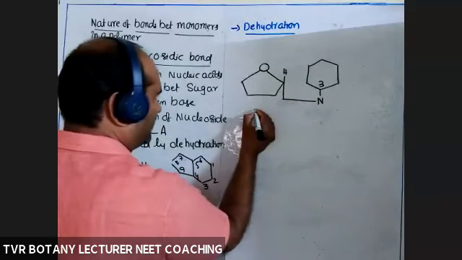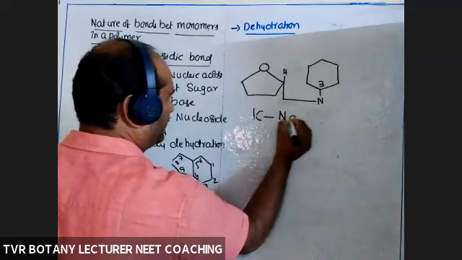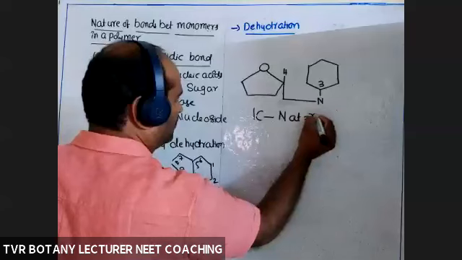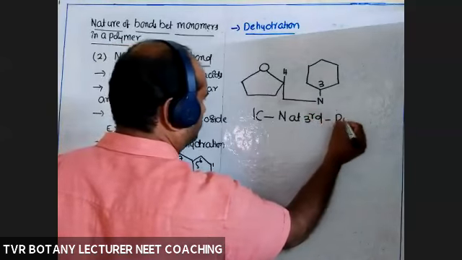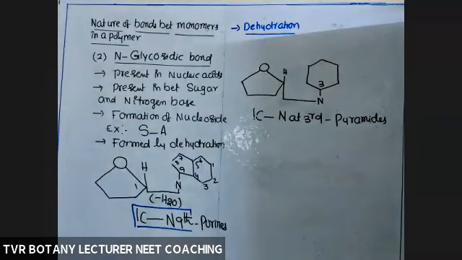So here the N-glycosidic bond is between the first carbon atom and nitrogen at the third position in the case of pyrimidines. Okay, so that is about N-glycosidic bond. For the formation of adenosine, guanosine, cytidine, uridine, thymidine, that bond is required. Okay, is it clear? Right?